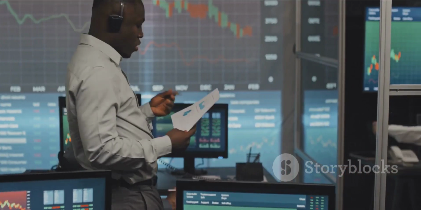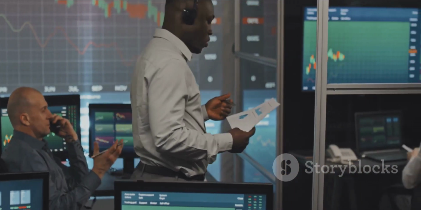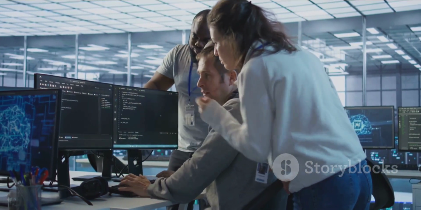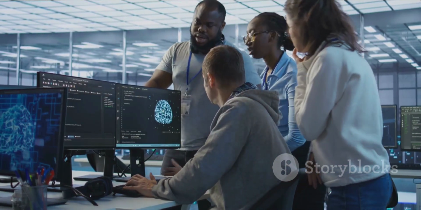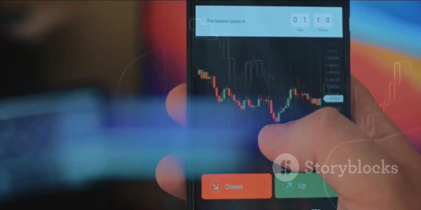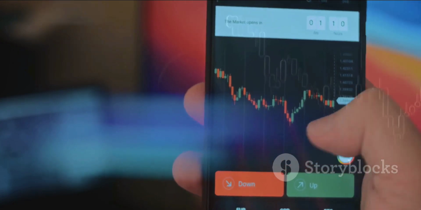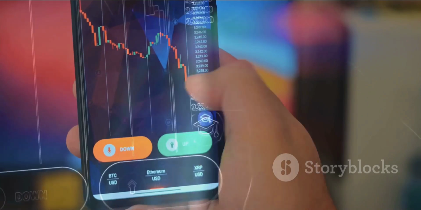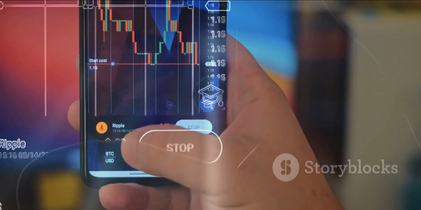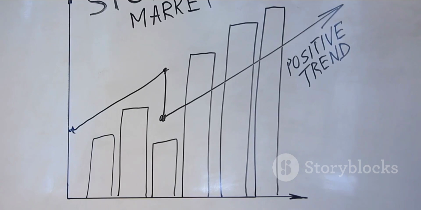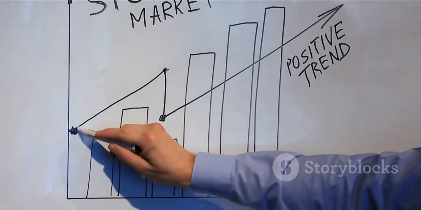You can enhance your bot by feeding it more data, such as trading volume or news sentiment. You could also explore more sophisticated machine learning models or develop more complex trading rules. For example, instead of just buying or selling, you could implement stop-loss orders to limit potential losses. Always be responsible. Never risk more money than you're willing to lose, and understand that no model can predict the future with perfect accuracy. The goal is to build a system that gives you a statistical edge over the long run.